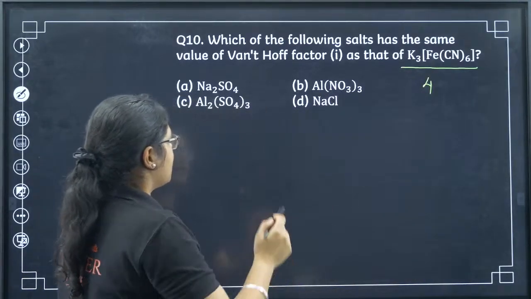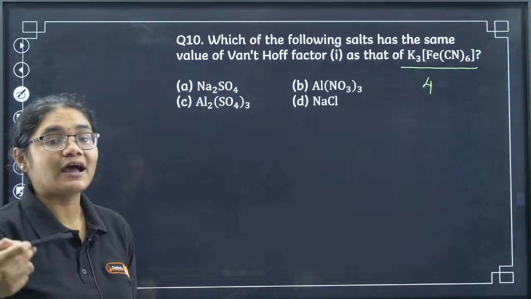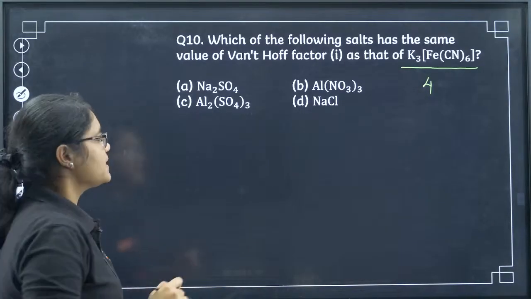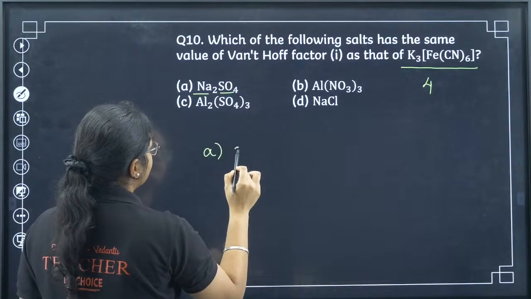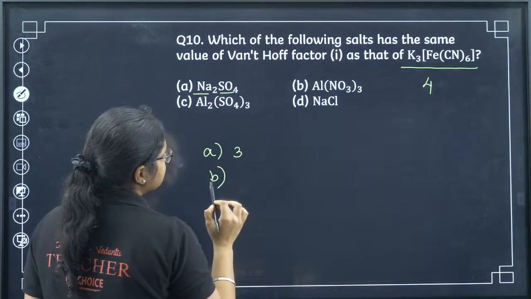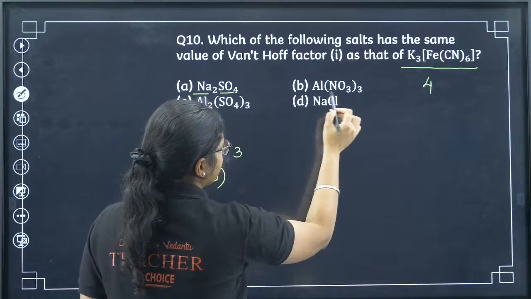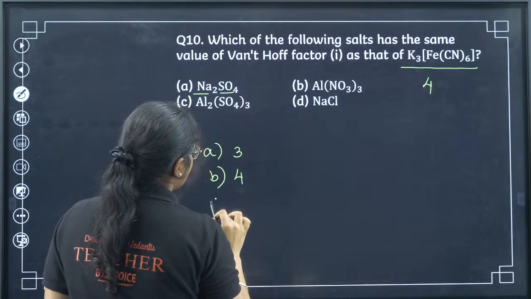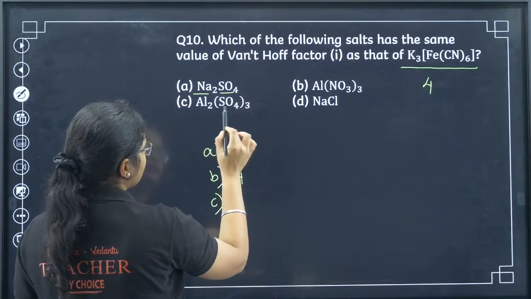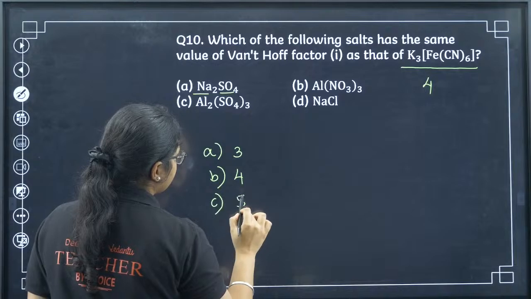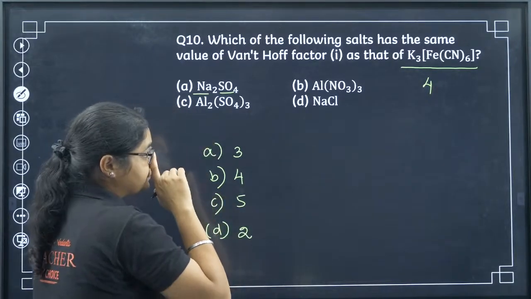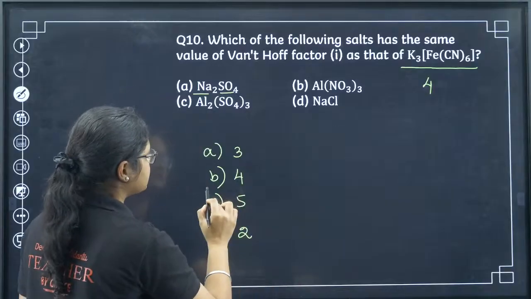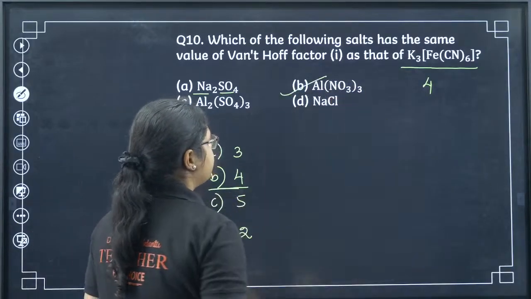Now you have to check in which of the other options the number of ions will be 4. In option A you will get 2 Na and 1 SO4, so A will have 3 ions. Next, B has 3 nitrate and 1 aluminium, so 4 ions. Next we have aluminium 2 and sulfate 3, so that will be 5. And D is NaCl, that is 2. So we have 4 matching with option B. So we will have B here.